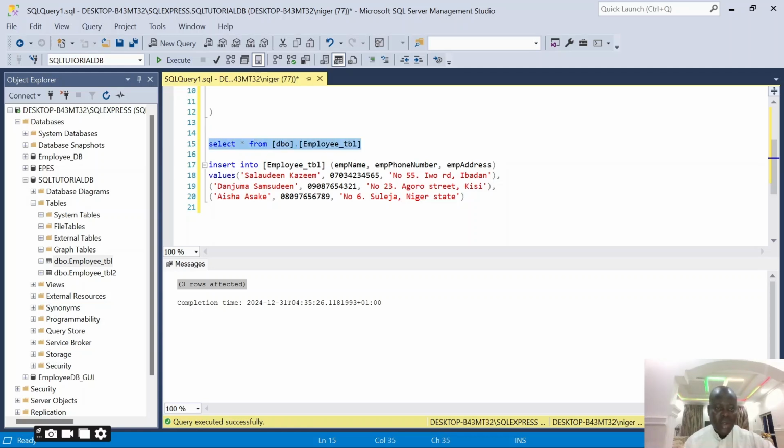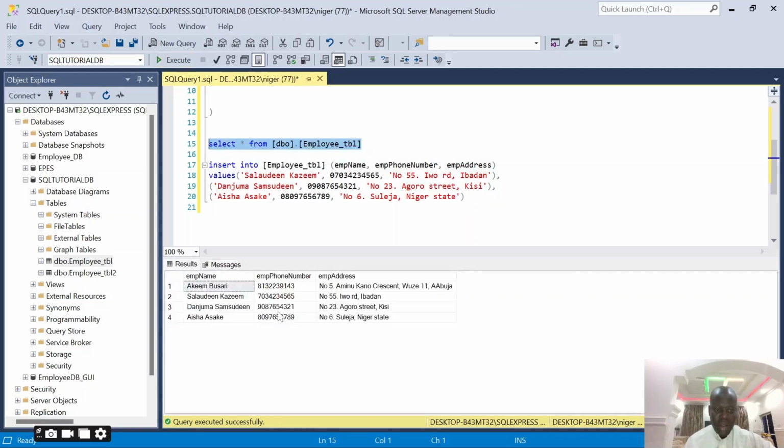To retrieve all the information from the table, we'll come back to this query and then execute it. And you can see we now have 4 staff, 4 employees in the database. So look at it. The first one is Akimbo, Salaudin, Kazim, Danjuma Samsudin, Aisha Sake, with their phone numbers and their different addresses.